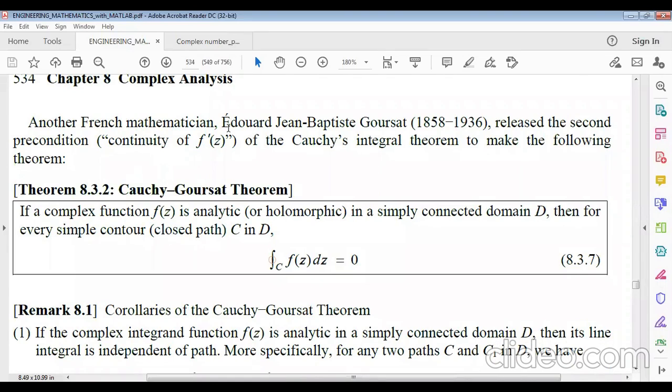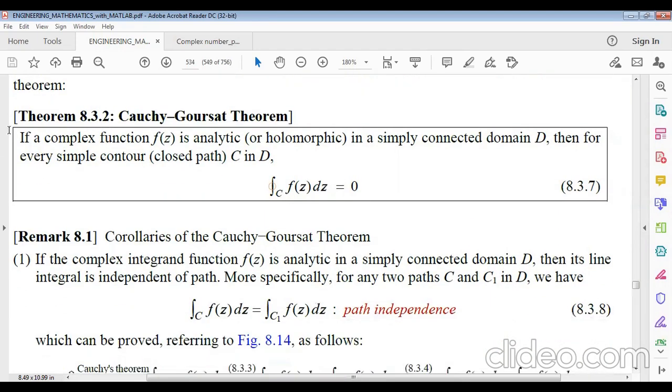Another French mathematician, Edouard Jean-Baptiste Goursat, 1858 to 1936, removed the second precondition, continuity of the derivative of the complex function, from Cauchy's integral theorem, to make the following theorem. Actually, this is also called the Cauchy-Goursat theorem. Remember it, the Cauchy-Goursat theorem.